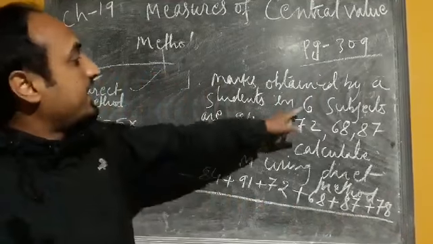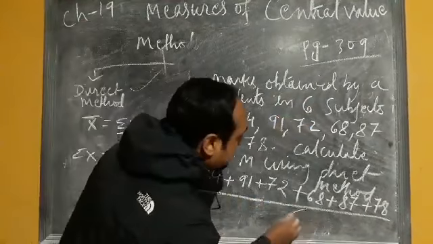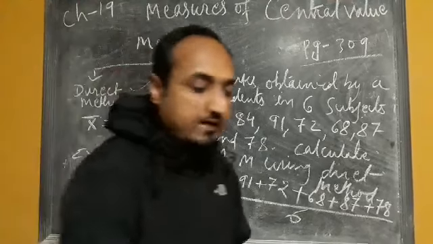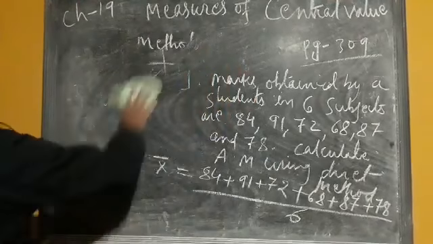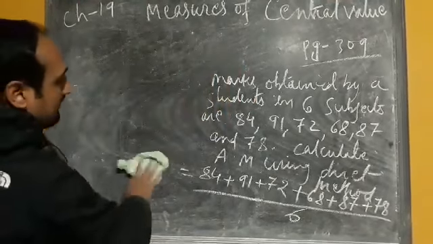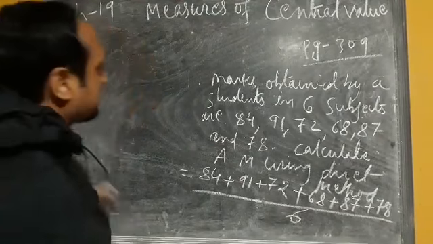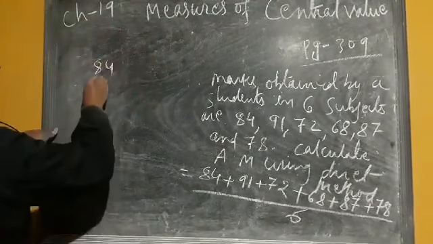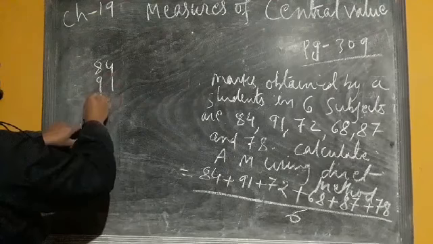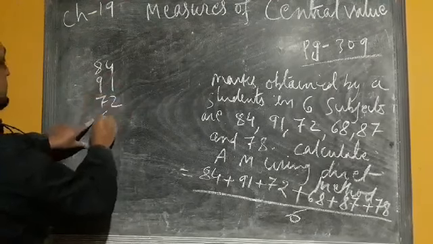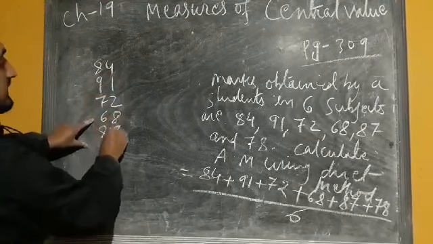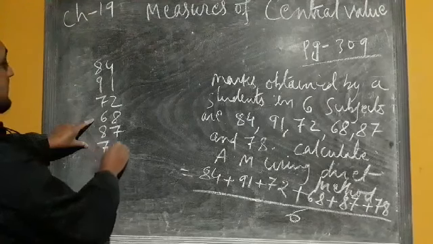How many subjects we have? 6. So we will divide it by 6. Now we will add these values: 84, 91, 72, 68, 87, 78.